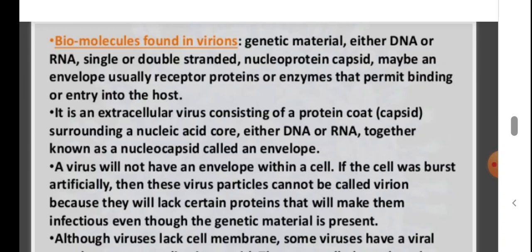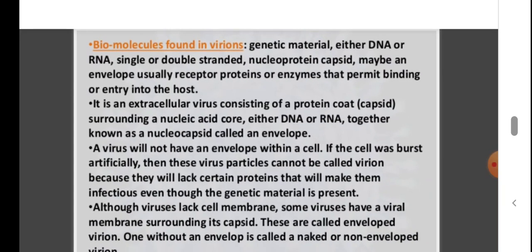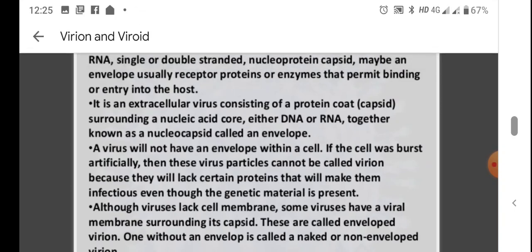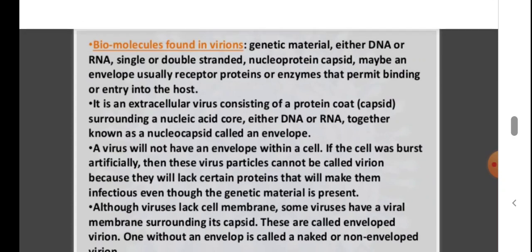Okay, so what is a virion? It is an extracellular virus consisting of a protein coat surrounding a nucleic acid core. And when this virion is inside the cell, it will never have an envelope. The envelope is degraded, or it remains outside the host cell. So when it is inside the cell, it does not have an envelope. The virus will never have an envelope when it is inside the host cell.